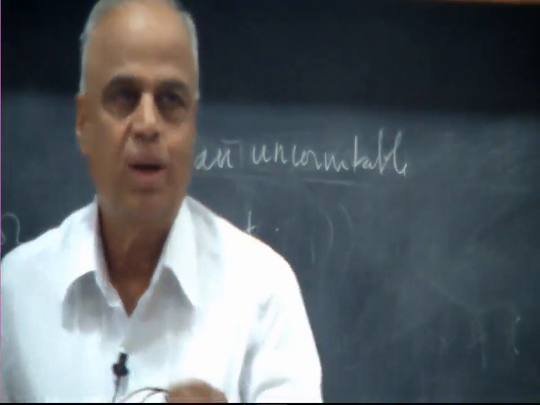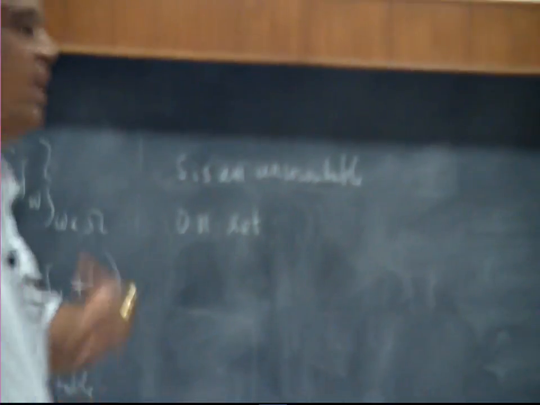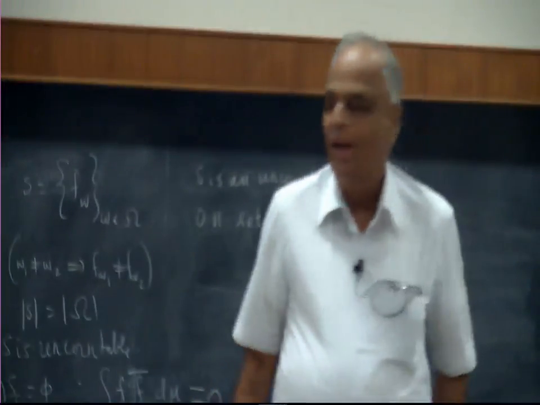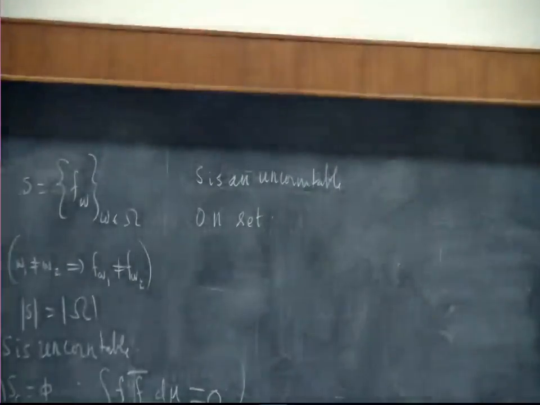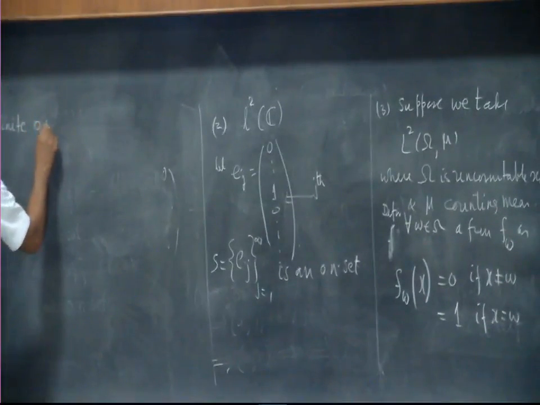We will first look at finite orthonormal sets. That will tell us how to handle countably infinite, and that will later tell us how to handle uncountably infinite. So we are going to begin with finite orthonormal sets.